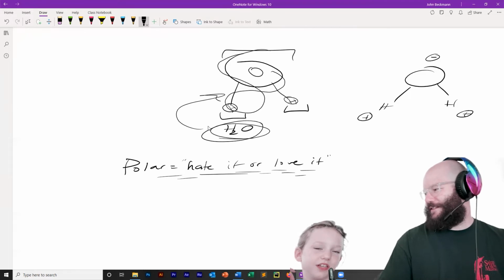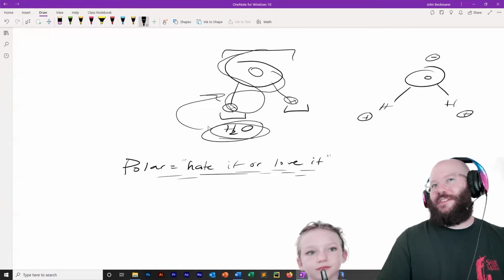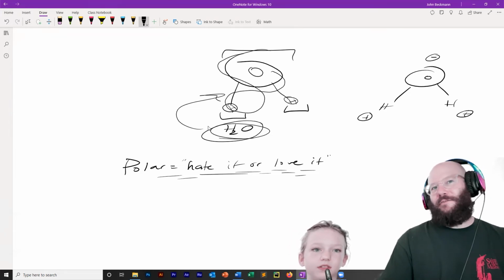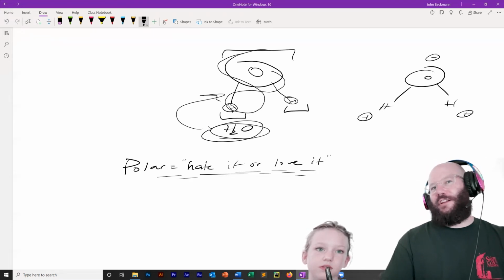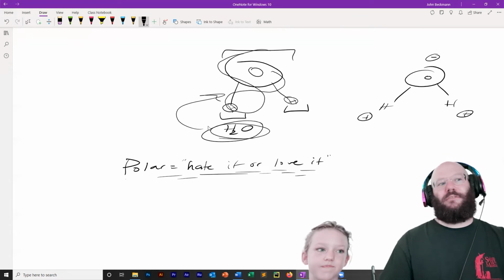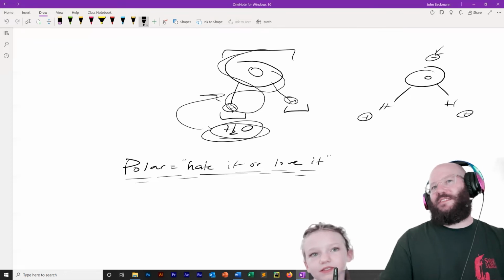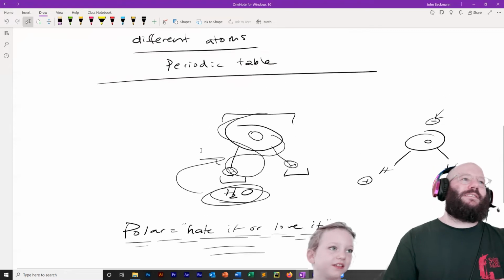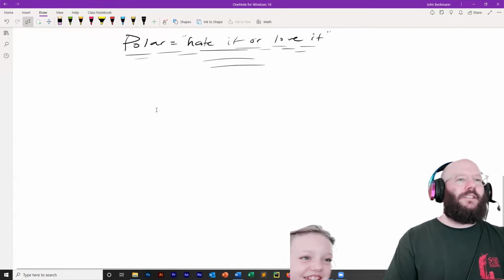Does that make sense? Yes. So remember how electrons are negative. If the electrons want to be around the oxygen more often, the oxygen is more often going to be negative. Does that make sense? Yes. And if the hydrogens want to give away their electrons more often, they're more often going to be positive. That's what it actually chemically means to be polar. And because parts of the molecule are negative and parts are positive, that causes other molecules to either love it or hate it. Does that make sense? Yes. Very good. We know all about water.